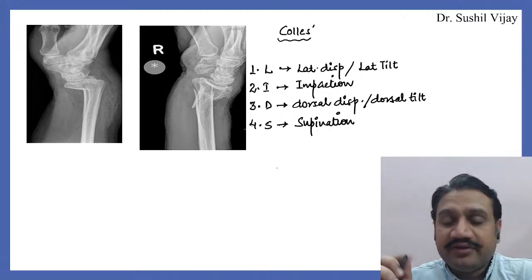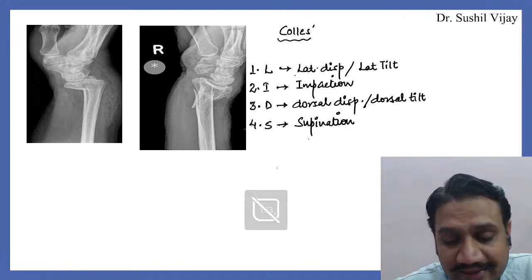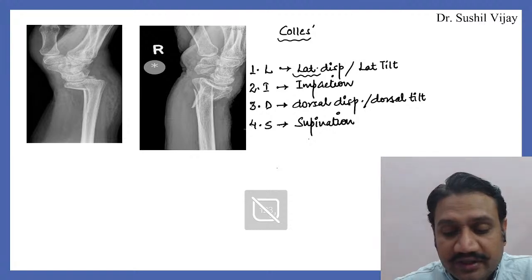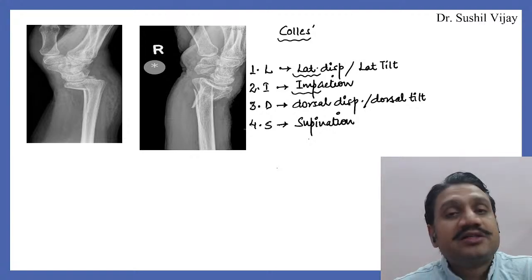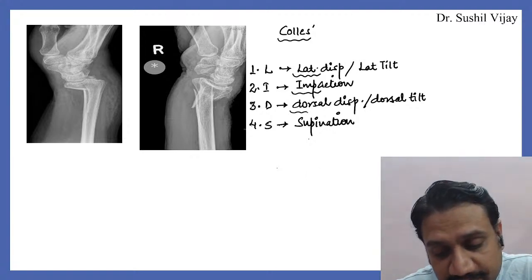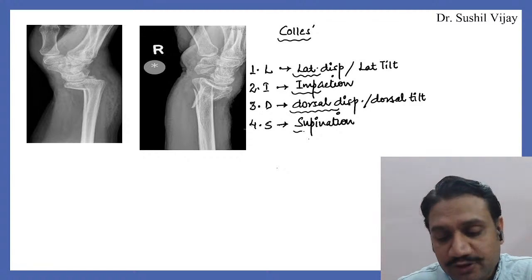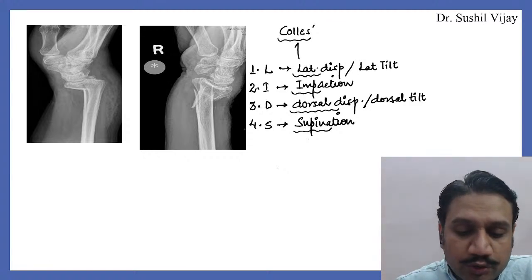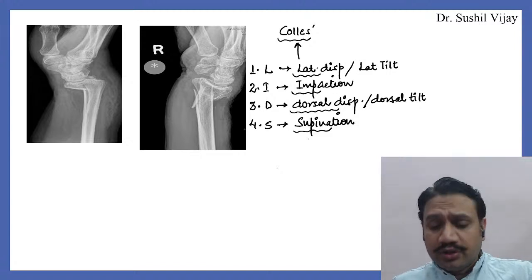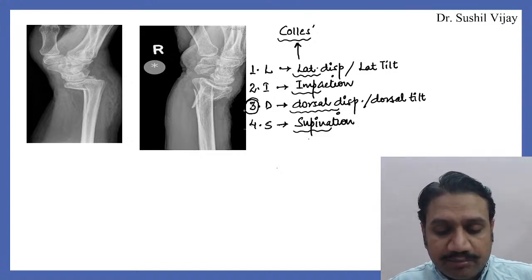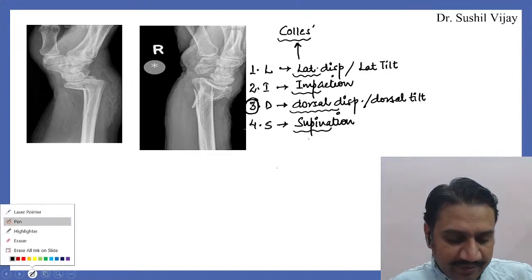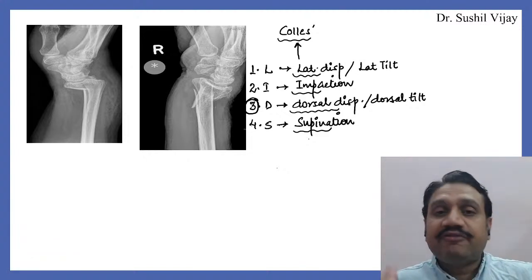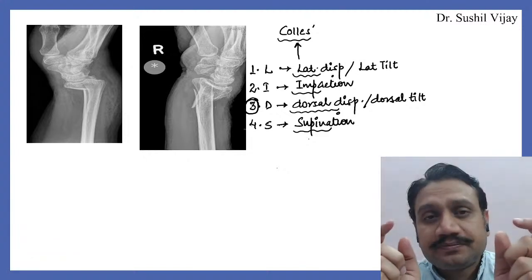So whenever the distal fragment goes laterally, whenever the distal fragment goes into impaction, whenever the distal fragment goes into dorsal displacement and supination, we are going to call it Colles, right? So when you look at point number three, it is the most important and the simplest way to differentiate between Colles and Smith, right?